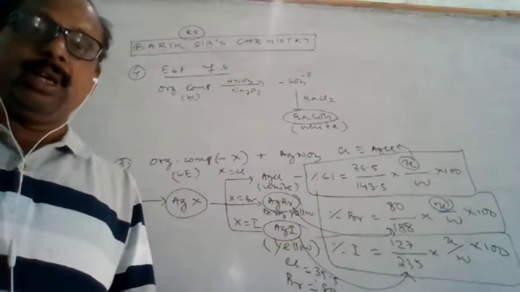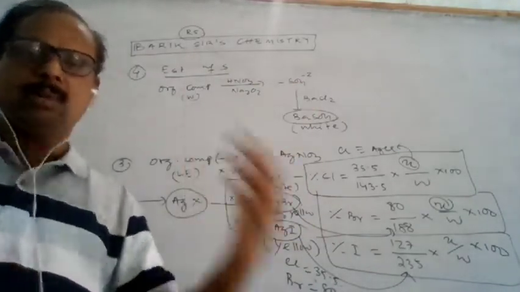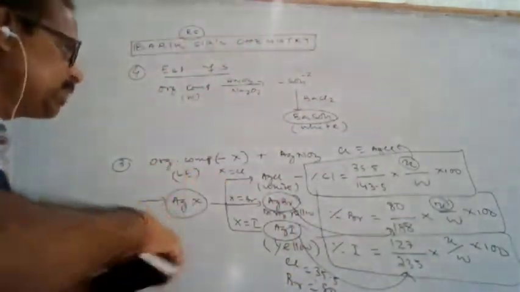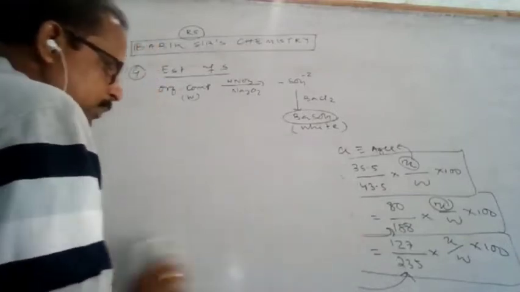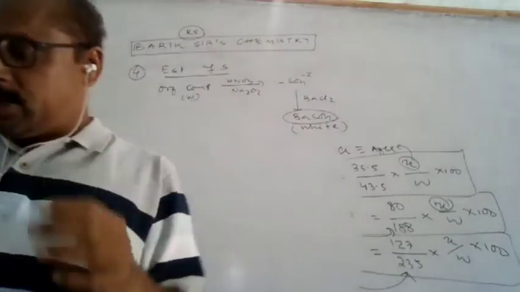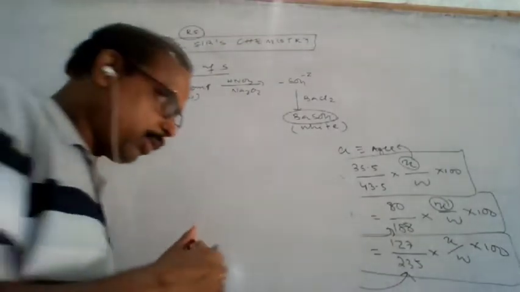In the case of carbon dioxide gas, no precipitation is possible, so that is why the carbon dioxide can be directly estimated and the mass can be determined. Here the white precipitate of barium sulfate is formed.